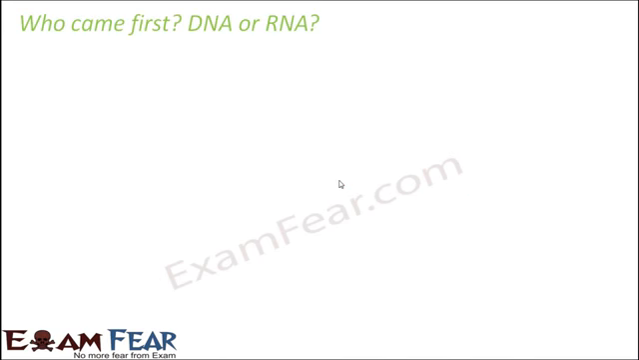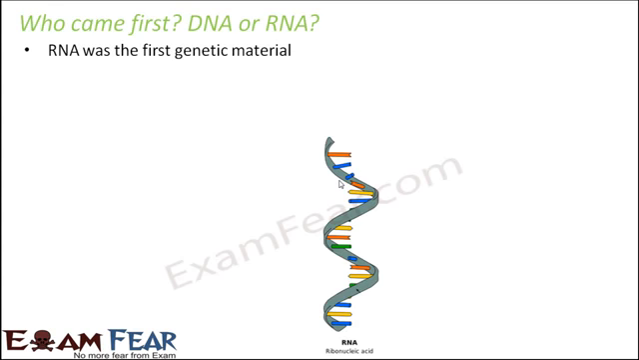So yet another interesting question. Who came first, DNA or RNA? We have been talking about DNA and RNA since quite some time. We've spoken about their structure. We saw the advantages of DNA over RNA and the advantages of RNA over DNA. But who came first? Who was discovered first? So that is interesting. Well, RNA was the first genetic material. Even though DNA is the preferred genetic material, DNA is the genetic material in most of the organisms today, except for few exceptions like viruses. But the truth is that RNA was the first genetic material.